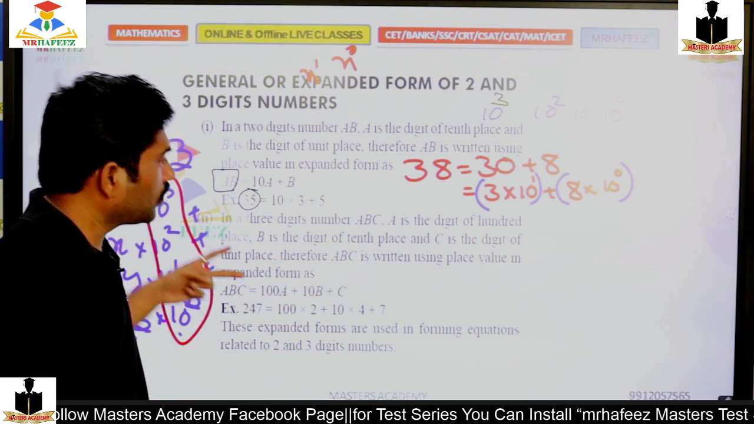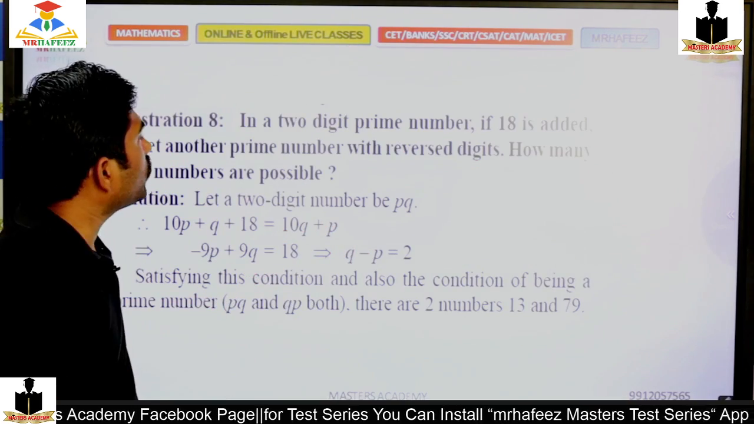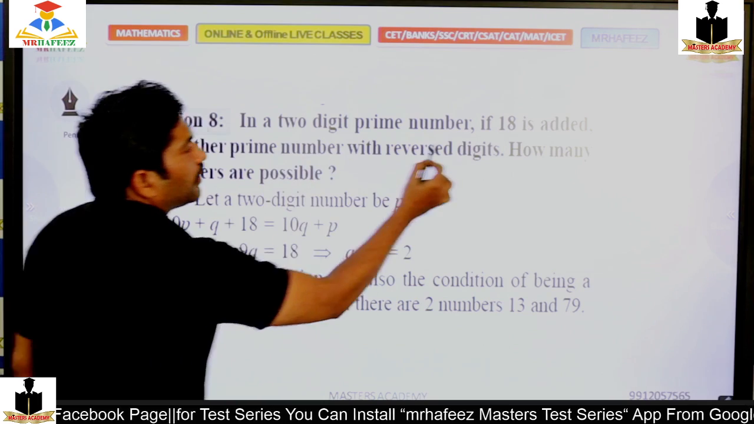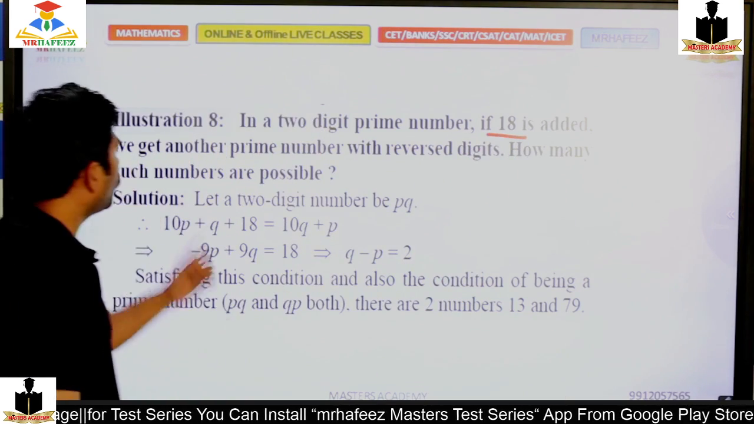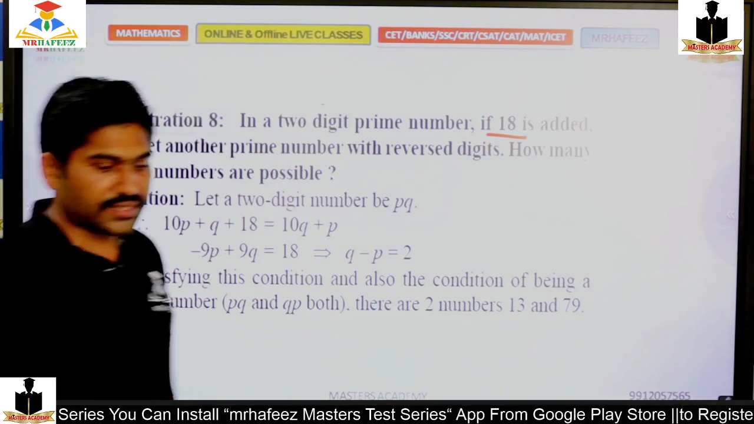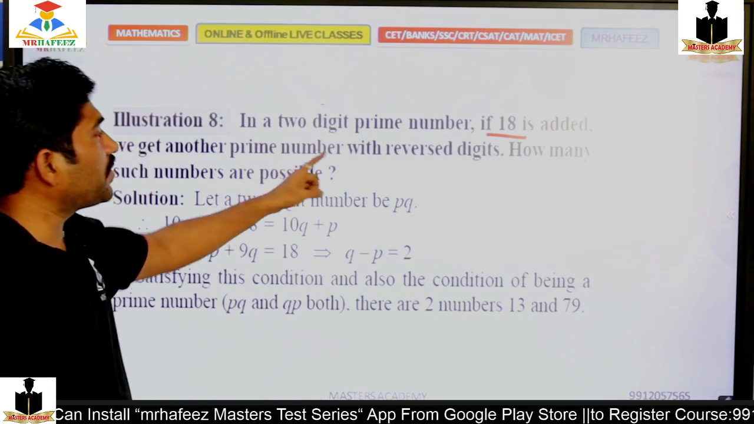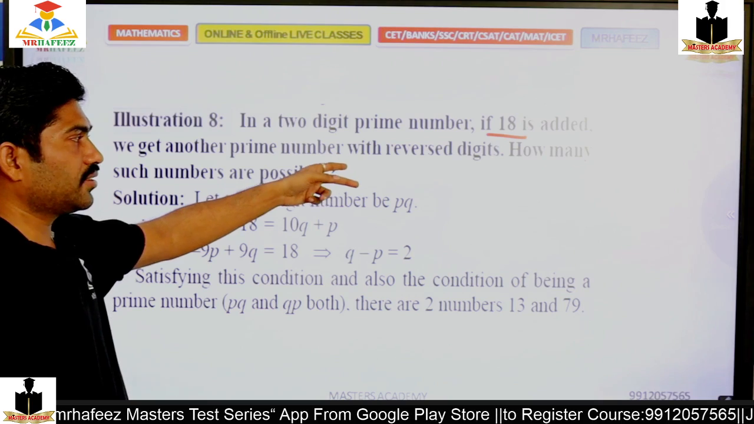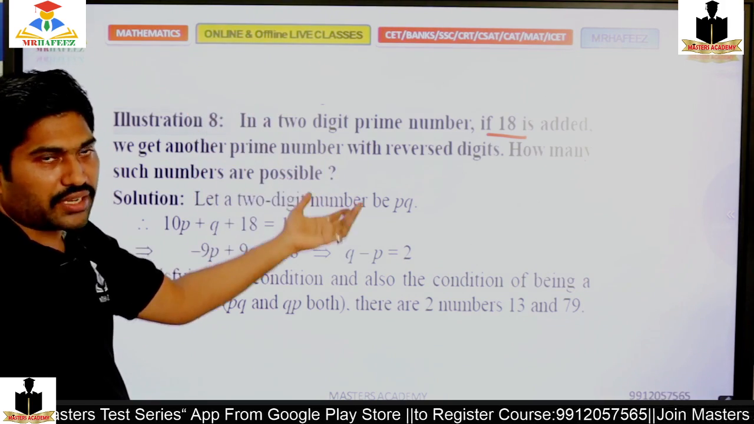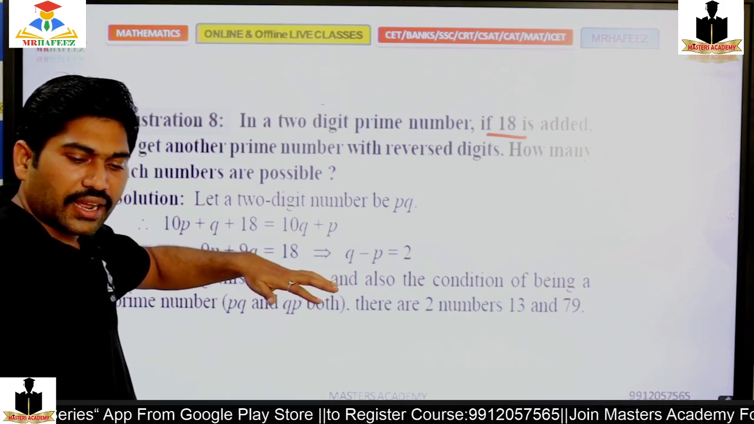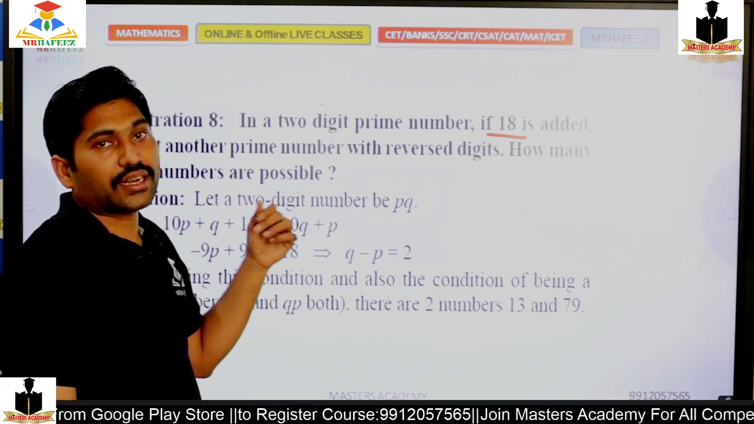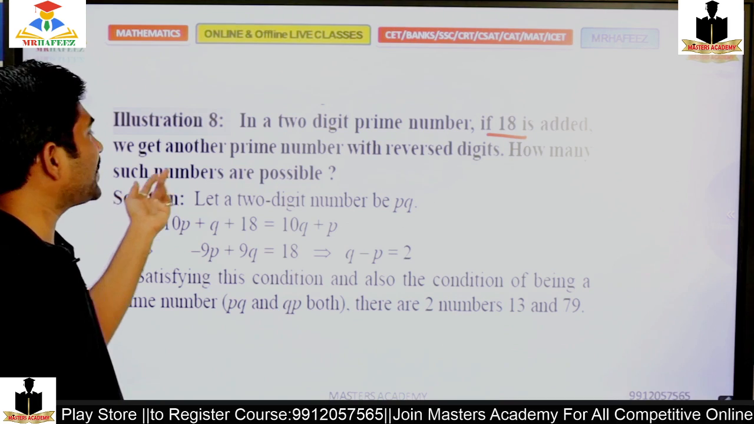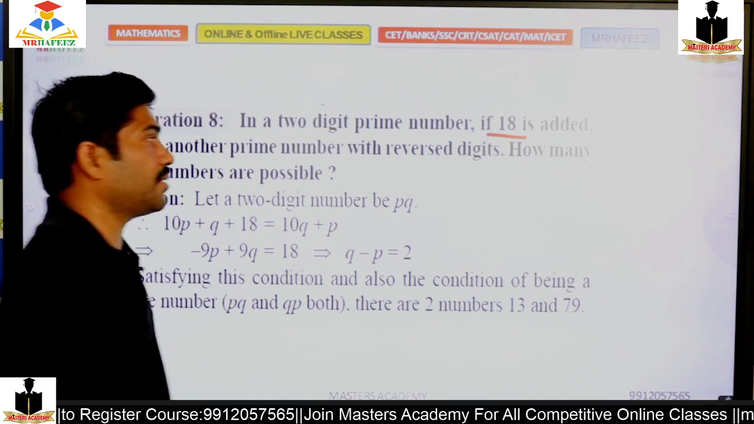Yes, moving to the next. In a 2-digit number, if 18 is added, we get another prime number with the reversed digits. So there is a number; if I add 18, I'll get its reverse. How many such numbers are possible?